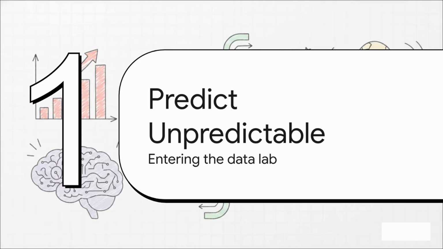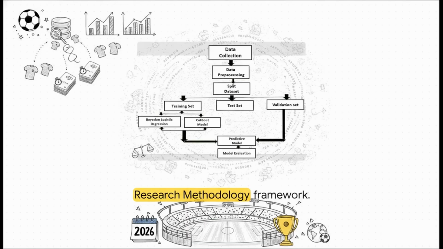All right, Section 3, predicting the unpredictable. So pivoting straight from the pitch to the data lab, researchers from the Journal of Innovative Applied Mathematics and Computational Sciences built this exact research methodology framework. And to build a predictive model for this specific 2026 tournament, these researchers didn't just take a wild guess. No way. They collected a staggering 23,921 historical match results, pulling from Kaggle and official FIFA records. They fed literally decades of player stats, team rankings, and match locations into this framework just to train their algorithms.